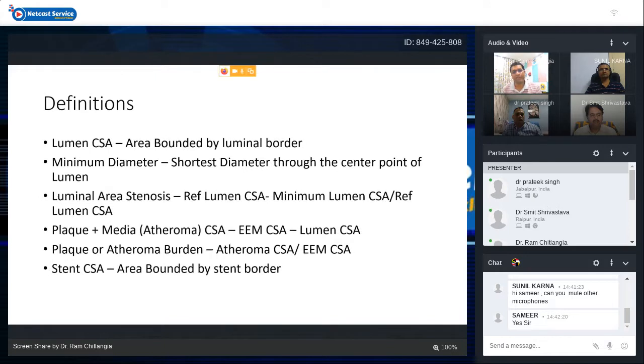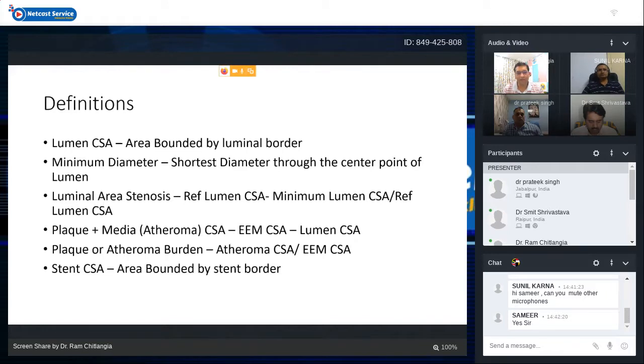Now the IVUS measurements which we need to measure on the images. One is the lumen cross-sectional area. This is the area which is bounded by the luminal border. So we have to see the lumen, that is the intima and internal elastic lamina, and we have to mark that lumen, and on measuring this area we will get the lumen CSA. Minimum diameter will be the shortest diameter through the center point of the lumen. Luminal area stenosis will be reference lumen cross-sectional area minus minimal lumen cross-sectional area, upon reference lumen cross-sectional area.